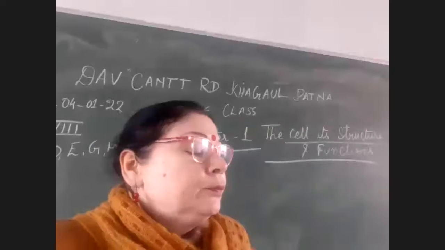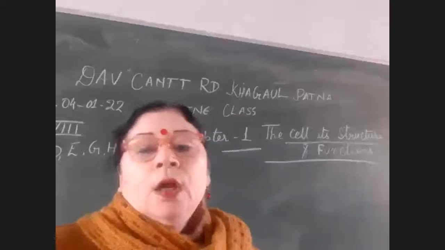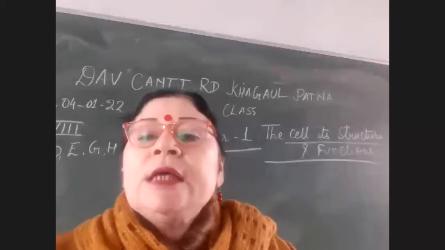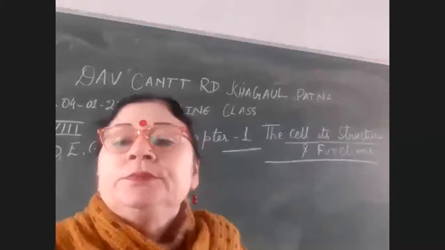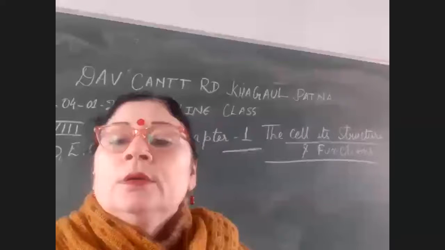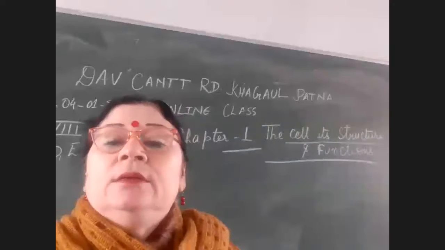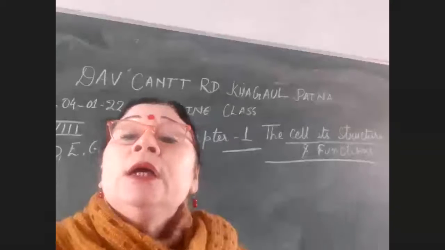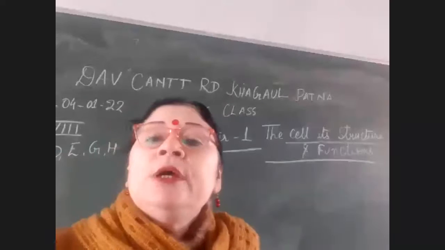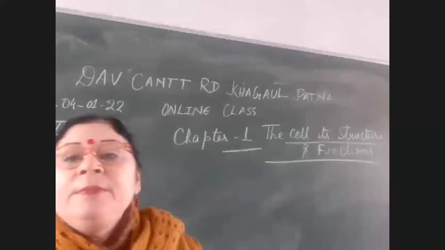Okay. Now we will come to the different parts of the cell. When we talk about parts of the cell, children, what is the first thing that comes to your mind? Nucleus, cell membrane, cytoplasm, cell organelles. First of all, we will look at the outer covering, the cell membrane.